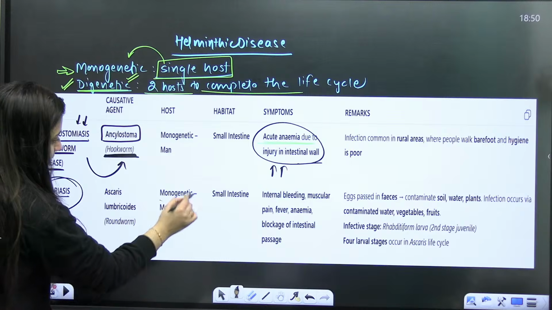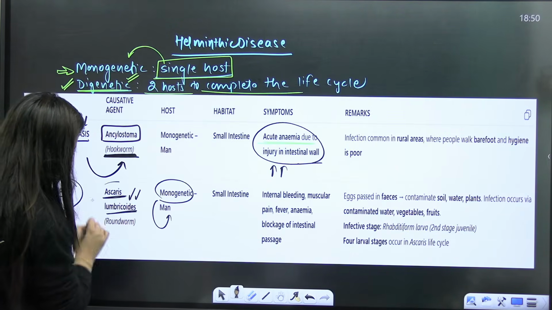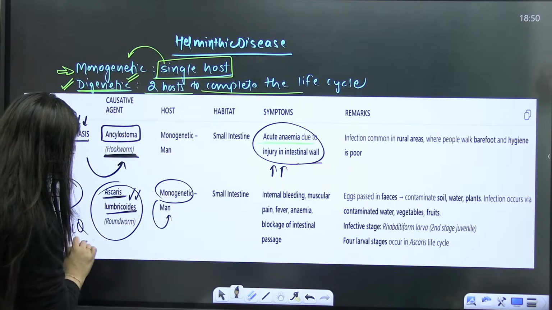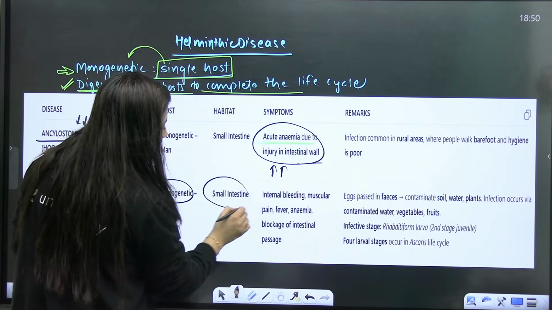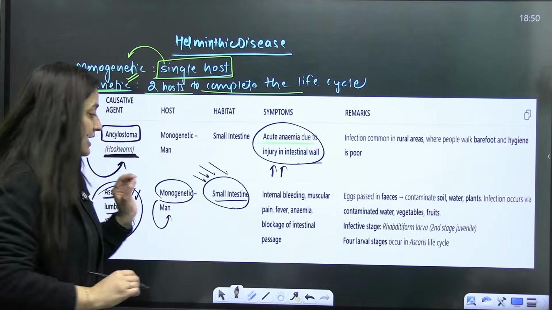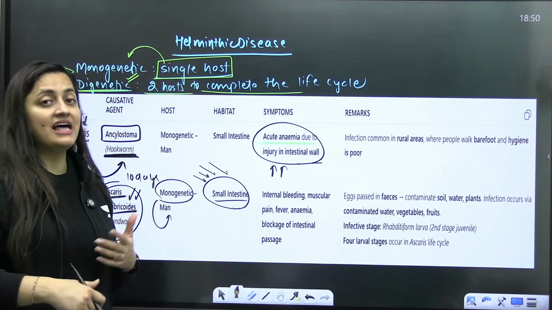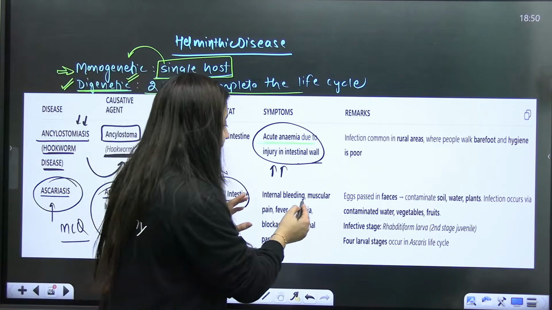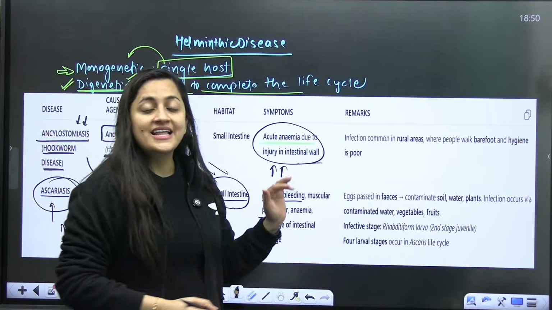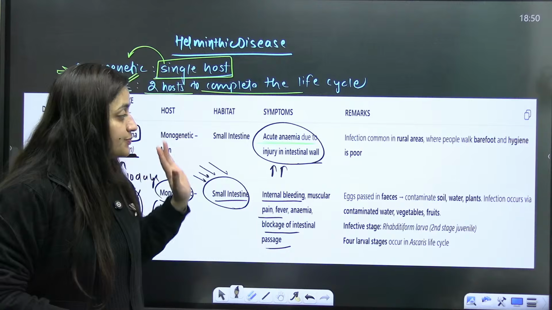Then comes ascariasis. Again, it is monogenetic, the single host is man. Ascaris lumbricoides, the roundworm, causes it. This is an important MCQ. This pathogen inhabits the small intestine. Actually, this Ascaris takes a 10-day tour in our body because different larval stages are also included. Internal bleeding, muscular pain, fever, anemia, and blockage of the intestinal passage will be there in this disease.